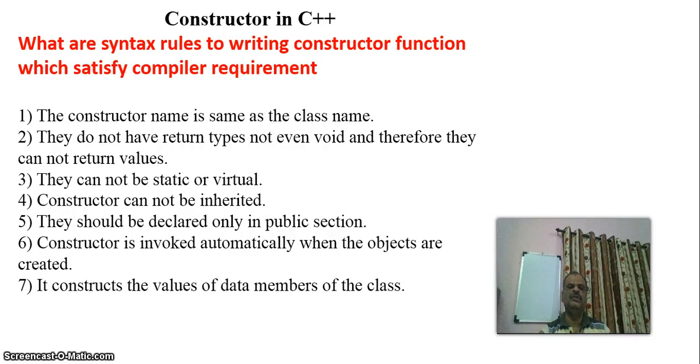Then what are the rules for the constructor? The constructor name and the class name are the same. They do not have any return type, not even void, and therefore they cannot return any values. That means a constructor cannot have return type int, char, float, or even void.